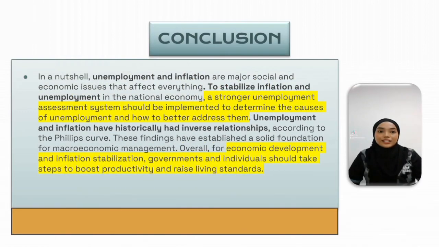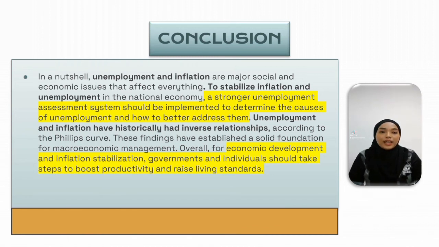In a nutshell, unemployment and inflation are major social and economic issues that affect everything. To stabilize inflation and unemployment in the national economy, a stronger unemployment assessment system should be implemented to determine the cause of unemployment and how to better address it.